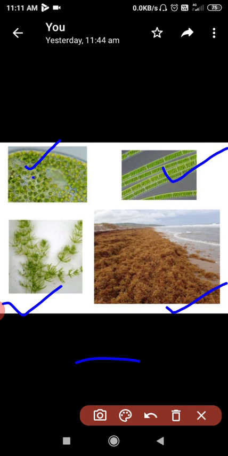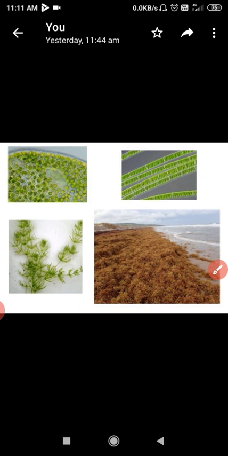Due to less space, I am sorry, I am not able to write on it. So I am repeating this once again. The first one is Chlamydomonas or Chlorella. The second one is Spirogyra, that's why I am writing S only. Here again it is Chara. So this is Chara, and the last one is again Sargassum. Okay. The next slide, if you just